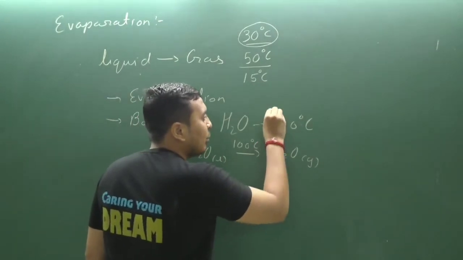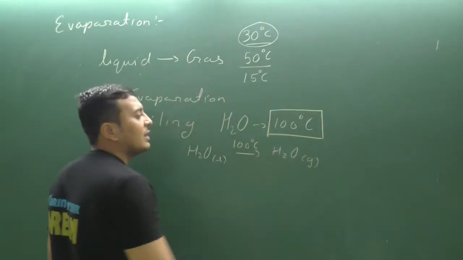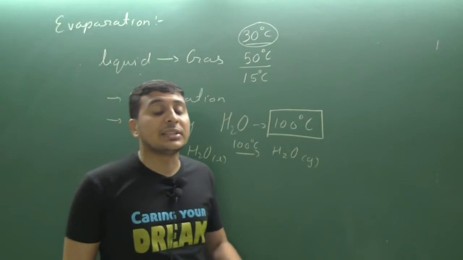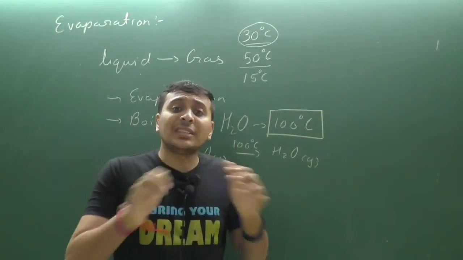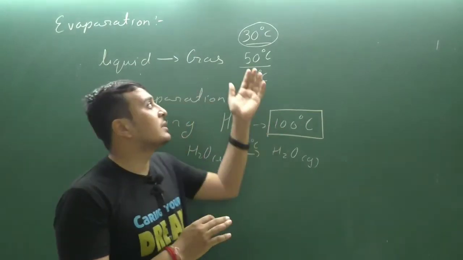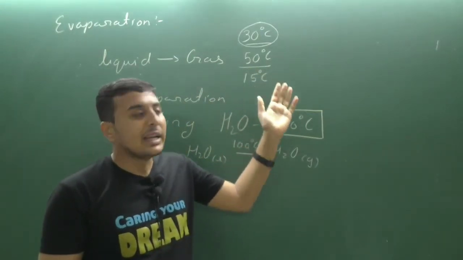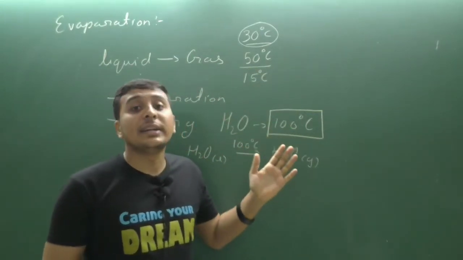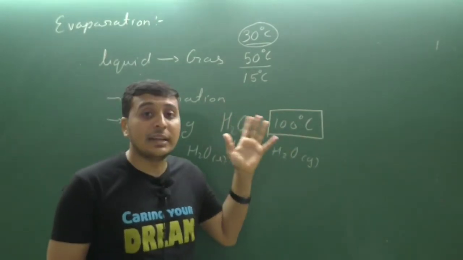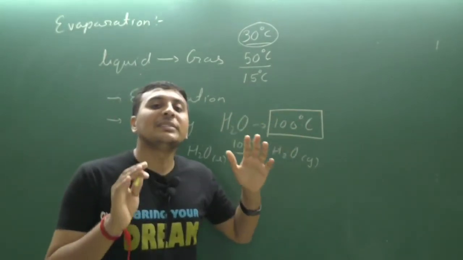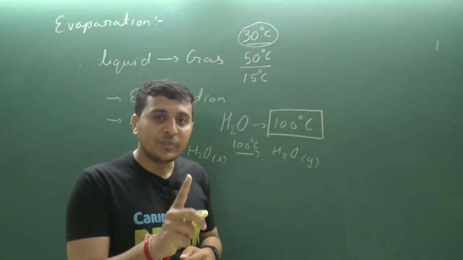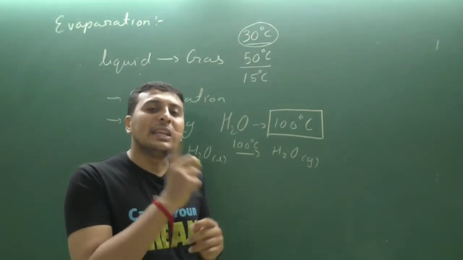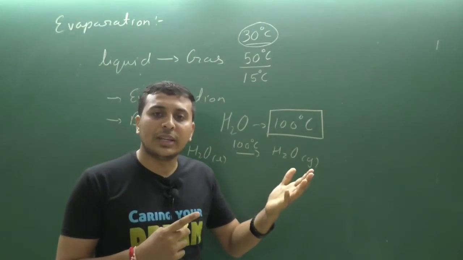There is never a possibility that the temperature of the earth rises up to 100 degrees Celsius. Never. Even on the hottest day of the summer, the temperature is 50 degrees Celsius. It is never up to 100 degrees Celsius. It is half of 100 degrees Celsius. It means that water cannot be converted into gas. But is it a reality? Is there never a chance that water can be converted into gas?